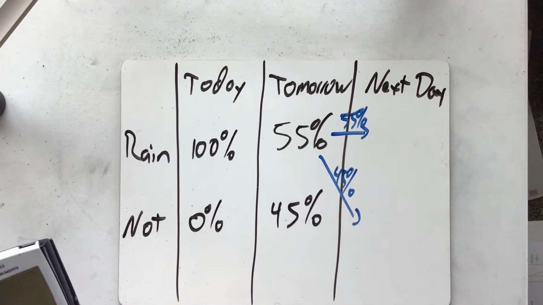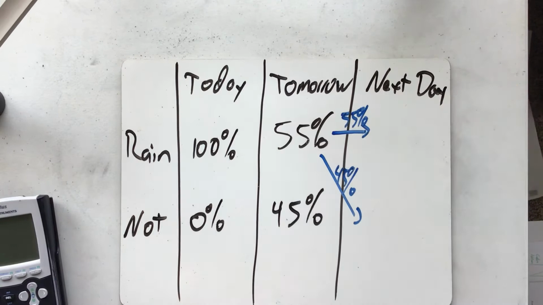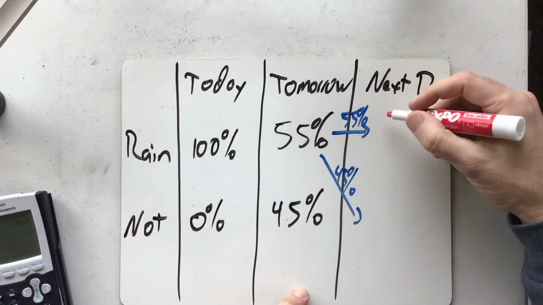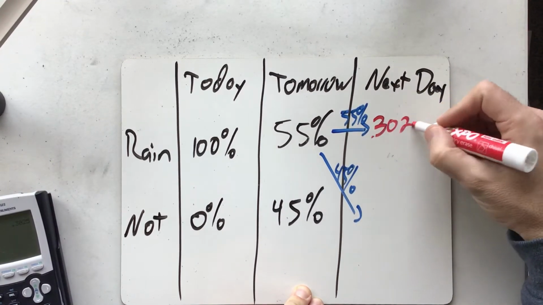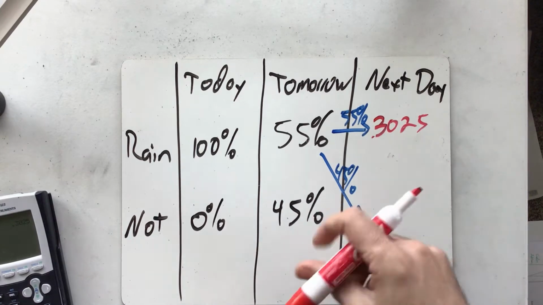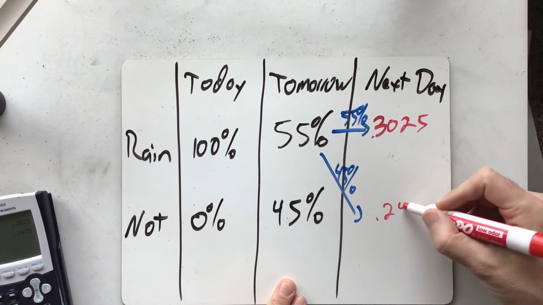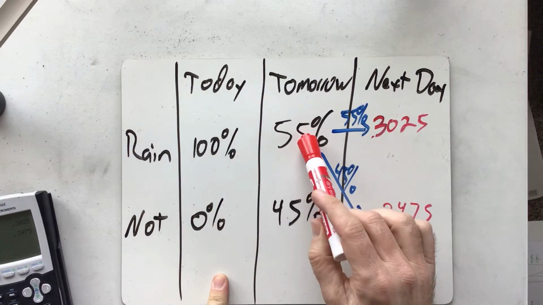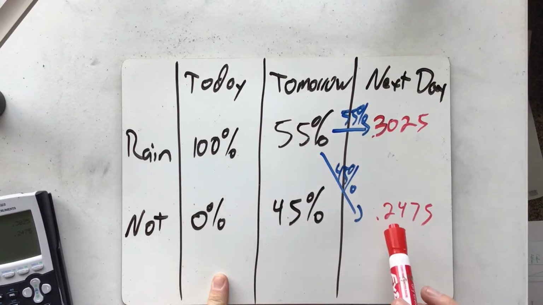This probability is 0.55 times 0.55, which is 0.3025. And this one would be 0.55 times 0.45, which is 0.2475. So there's a 30% chance that it rained tomorrow and continued raining the next day, and a 24% chance that it rained tomorrow but then stopped the next day.